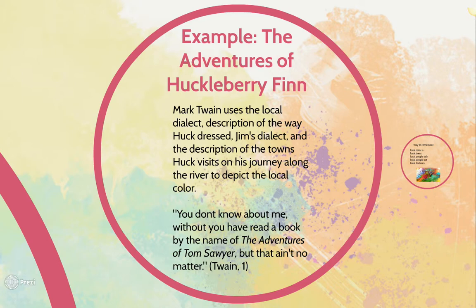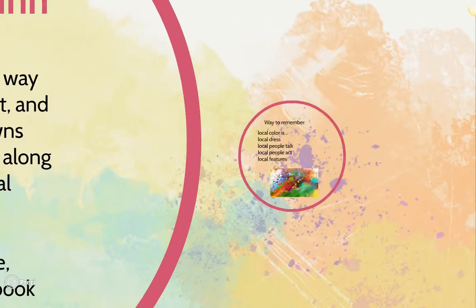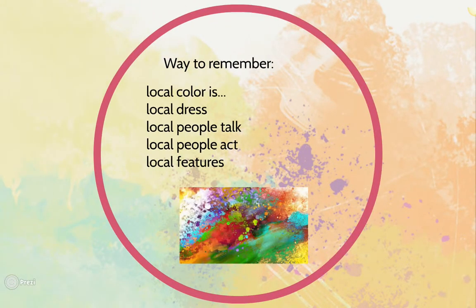This is seen on the first page in the first line when Twain says, "You don't know about me without you have read a book by the name of The Adventures of Tom Sawyer, but that ain't no matter." A way to remember local color is the way the local people dress, the way the local people talk, the way the local people act, and the local features.